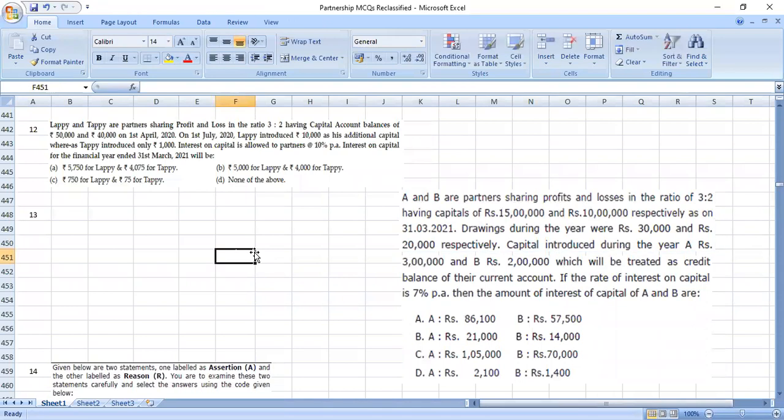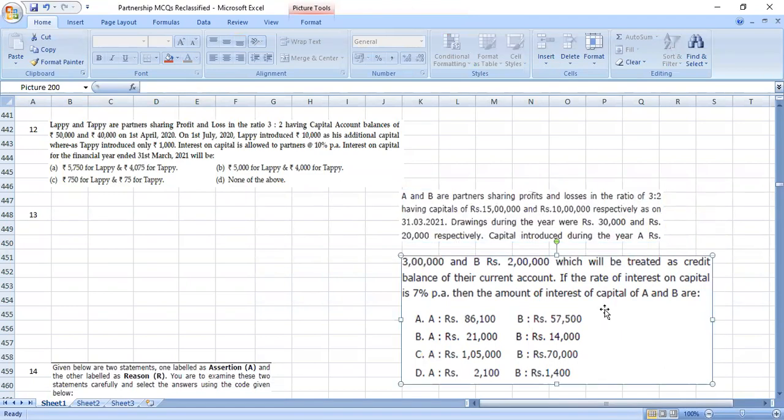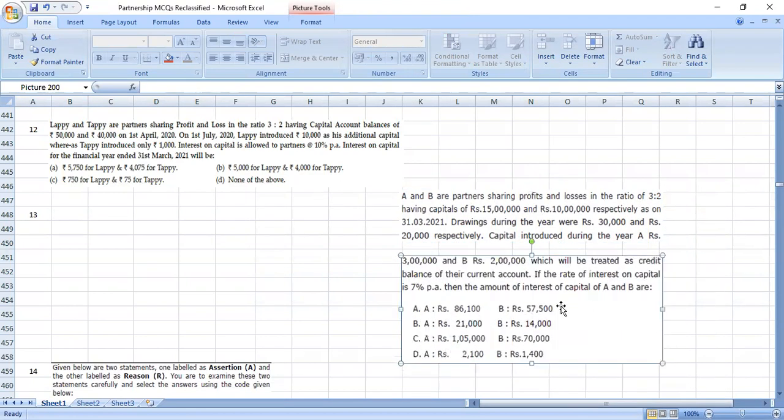In this question, there is fixed capital of 15 lakh and 10 lakh. When there is fixed capital of a certain amount, just calculate interest on capital on the fixed capital. So 15 lakh into 7% will give you 1,05,000 and 70,000. That is your answer. So C. Okay. Moving forward. Let's put this back where it was.